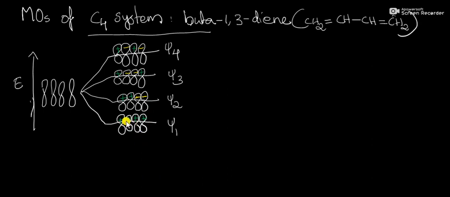Here the first pi molecular orbital, designated as psi1, has all the symmetries positive, plus plus plus plus.